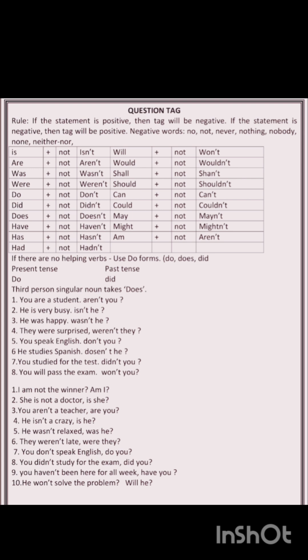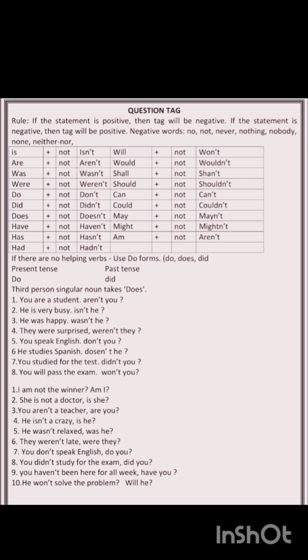Some negative words we use here are no, not, never, nothing, nobody, none, neither, nor. These are the negative words which we'll be using in question tags. So let us learn some very important points here. Is plus not is equal to isn't, same, aren't, wasn't, weren't, don't, didn't, doesn't, haven't, hasn't, hadn't, won't, wouldn't, shan't, shouldn't, can't, couldn't, may not, might not, and aren't. So these are the different question tags you should remember.